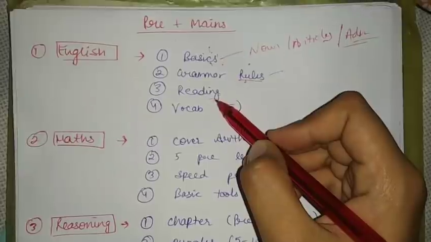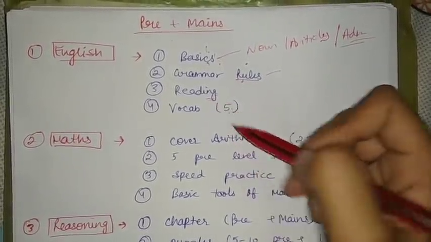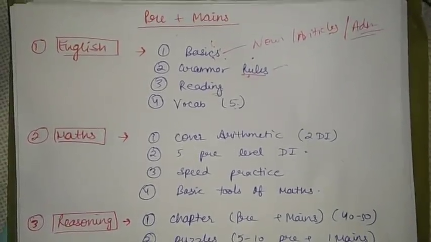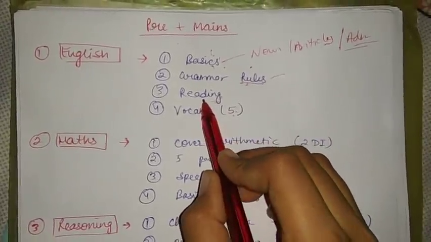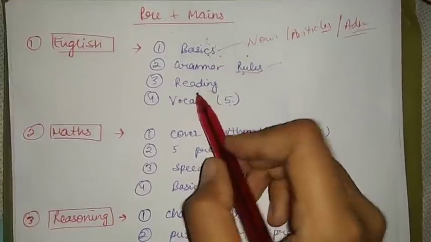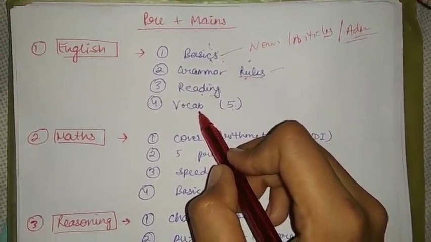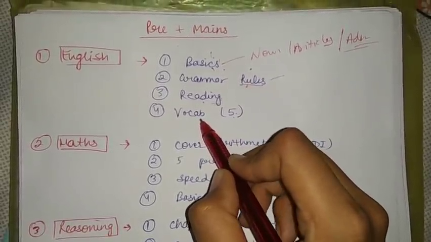For reading, first you can read very simple paragraphs, like very simple stories or some books, and then you can move to editorials. I have told you about a free editorial app. I will give the link of all the sources in the description. You can read one article 3 to 4 times, then note down 5 vocab from it, make your own sentences from those words, and write them in your own words.